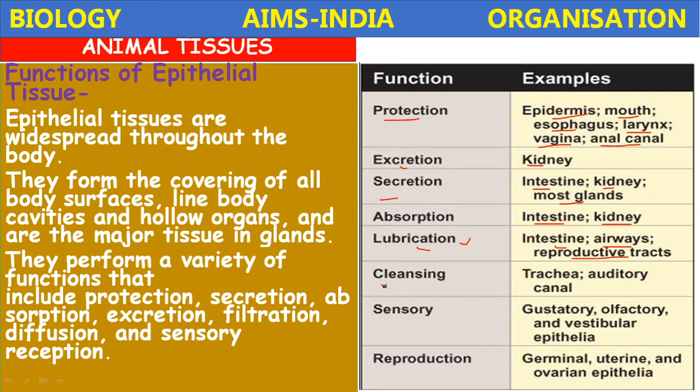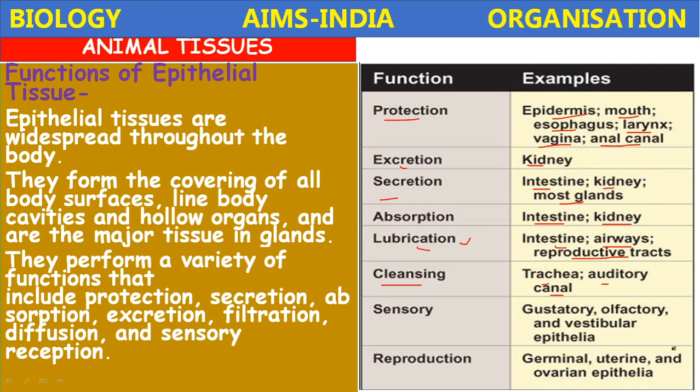Next, cleansing. The trachea and auditory canal contain epithelium which helps in cleaning. They contain mucus and ciliated cells, the ciliated columnar epithelium. In your higher classes you are going to study more about these epithelial tissues. Next, sensory function.